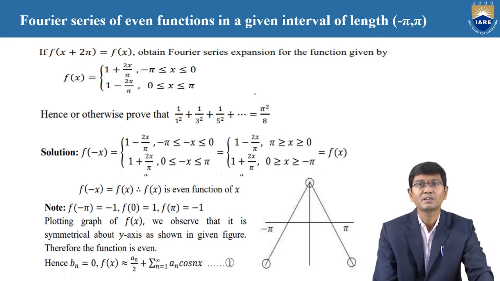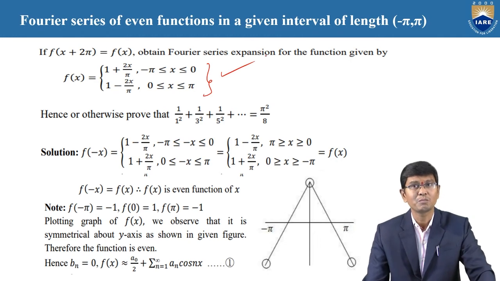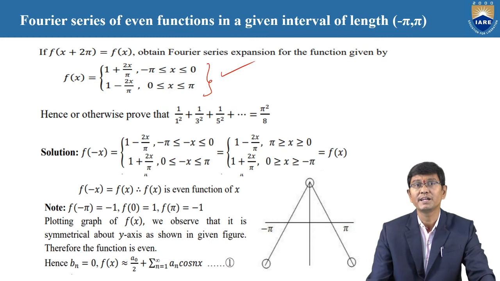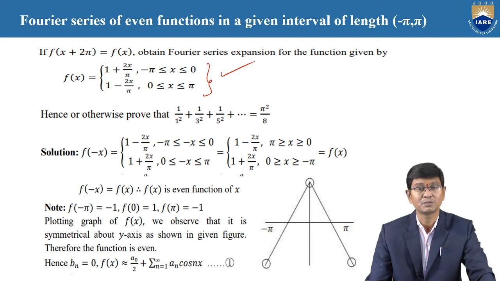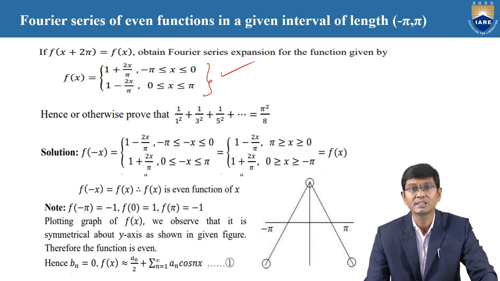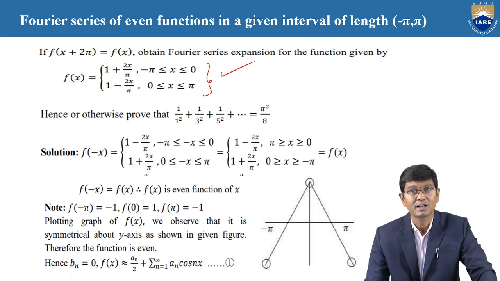Therefore here also the given function is clearly on minus pi to pi, and moreover here the function is an even function, and we need to find a naught and an, whereas the bn terms are 0. Therefore the required Fourier series, if bn is equal to 0, is nothing but f of x equal to a naught by 2 plus summation n is equal to 1 to infinity an into cos nx is the value.